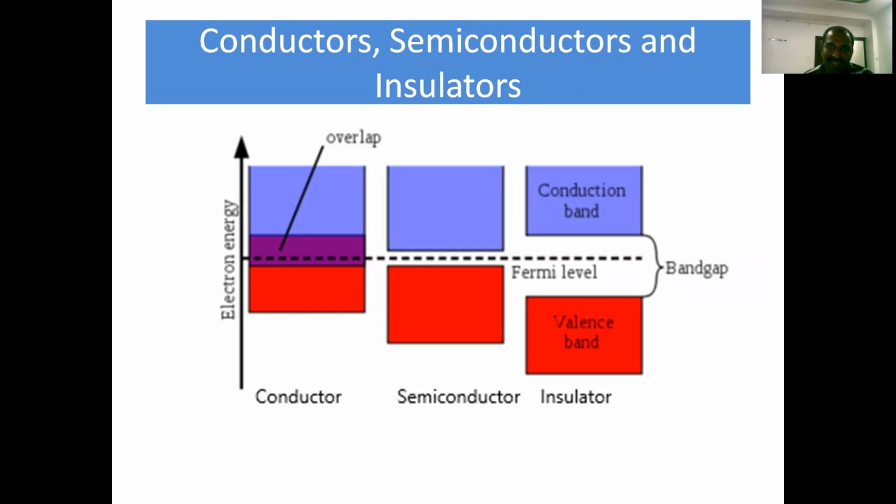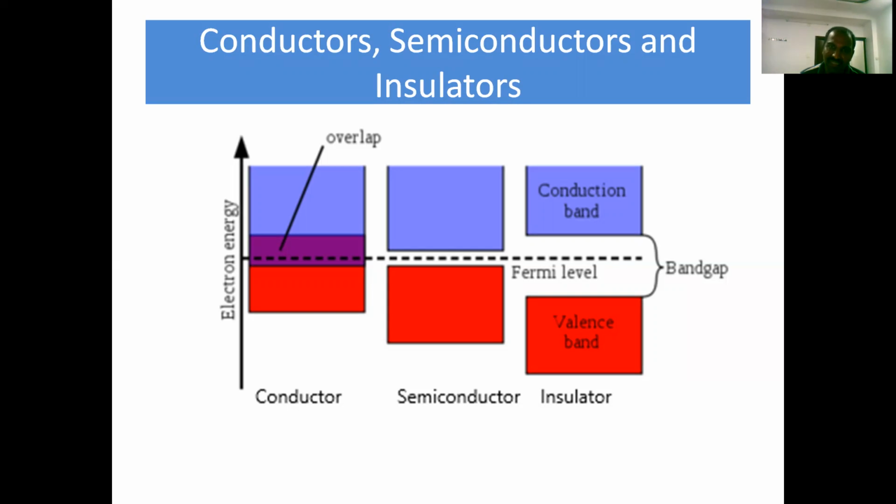Then if you want to define the semiconductor, the number of electrons present in the conduction band is exactly equal to the number of holes present in the valence band, and both regions are separated by an achievable, moderate amount of energy gap. That's why mobilities are possible, and in the presence of an external agency, semiconducting materials exhibit a certain amount of conductivity. The exact definition of a semiconductor is: a material in which the number of electrons in the conduction band and the number of holes in the valence band are solely created due to thermal excitations. Such a material is called a semiconducting material.